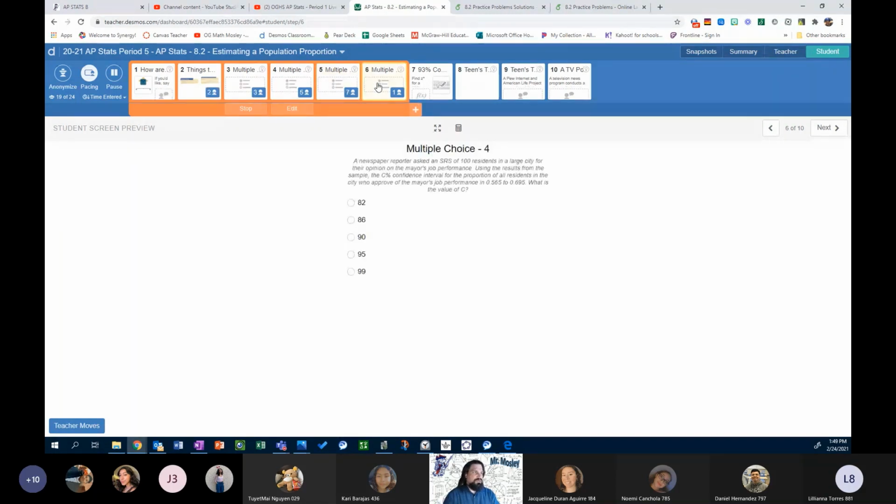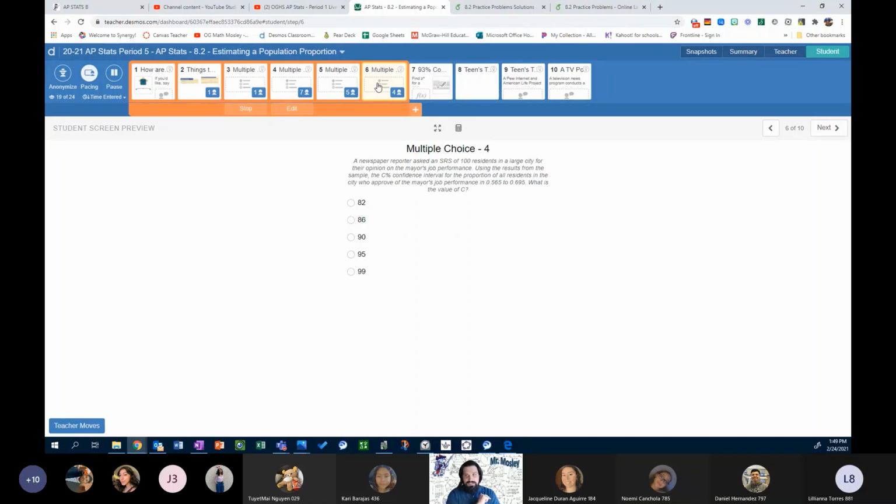Multiple choice number 4: a newspaper reporter asked an SRS of 100 residents in a large city for their opinion on the mayor's job performance. Using the results from the sample, the C% confidence interval for the proportion of all residents in the city who approve the mayor's job performance is 0.565 to 0.695.